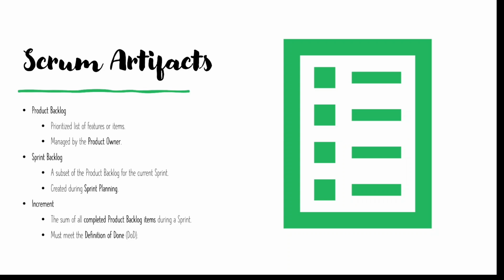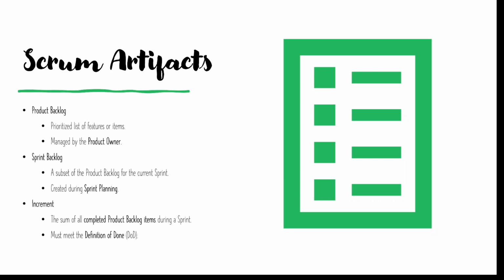Okay, so the first thing is the product backlog. Through the product backlog we can prioritize our product, our features or items, our list of features or items, deciding which features will be P1, which P2 or P0. So we need to identify that. And it should be managed by the product owner only. Okay, and all the features that need to be added will be added to the product backlog.